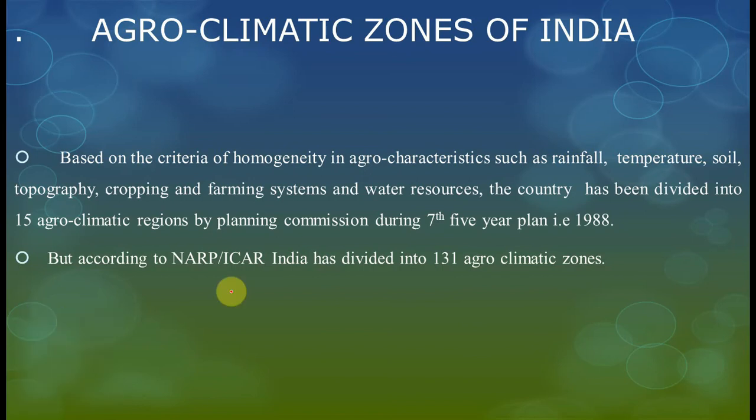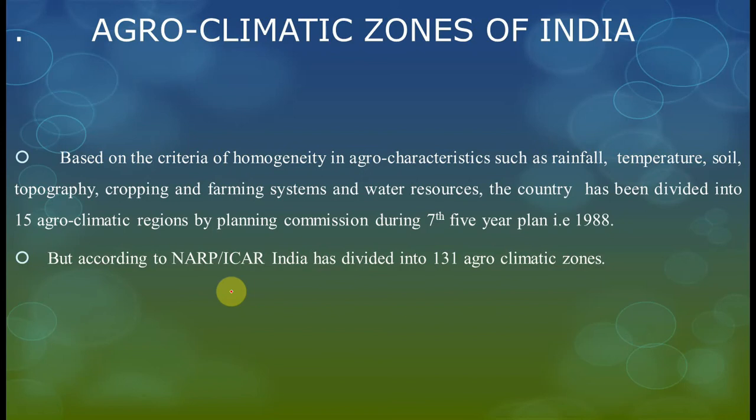On which criteria are the agroclimatic zones of India classified? They gave options: rainfall, temperature, soil topography, cropping and farming systems, and water resources. In those options, one option given was soil temperature. See friends, but that is not a criterion of agroclimatic zone classification in India.